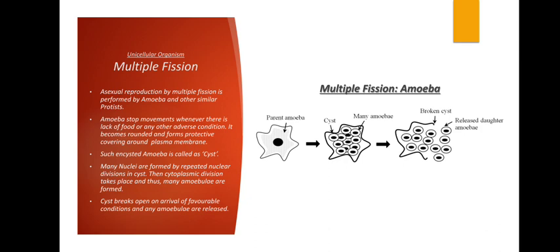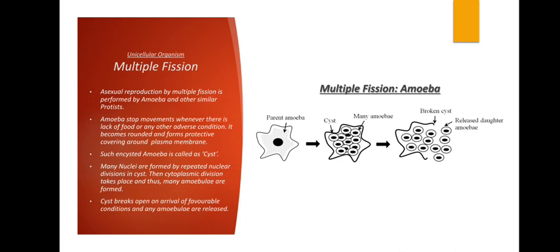Many nuclei, meaning the centermost part of the amoeba, okay, are formed by repeated nuclear division in the cyst. Then cytoplasmic division takes place, meaning the jelly part of the cell which is called cytoplasm will also be divided, and thus many amoebulae are formed. The cyst breaks open on arrival of favorable conditions, when it gets ample food, and many amoebulae are released.